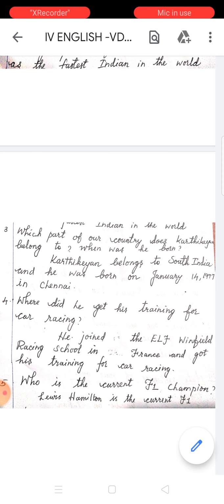Who is the current F1 champion? Lewis Hamilton. L-E-W-I-S, Lewis, H-A-M-I-L-T-O-N, Hamilton. Hamilton is the current F1 champion. Who is the current F1 champion for the year 2019? Lewis Hamilton is the current F1 champion.